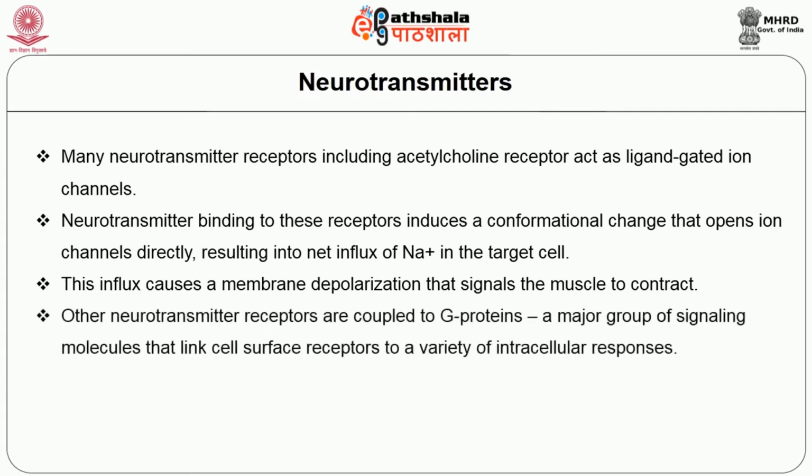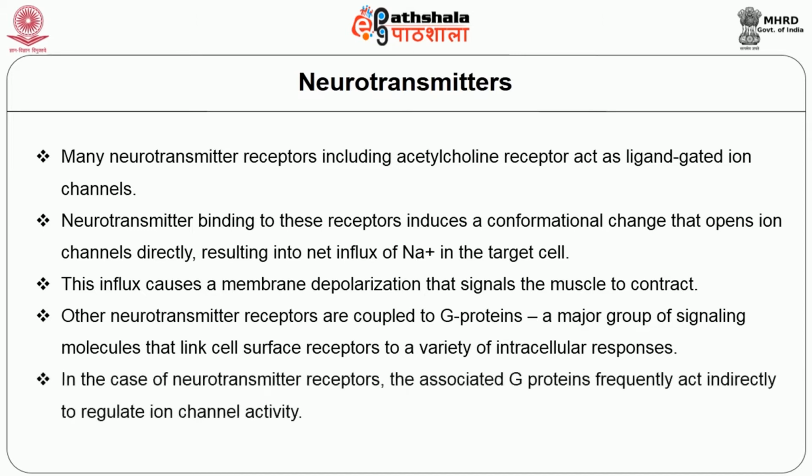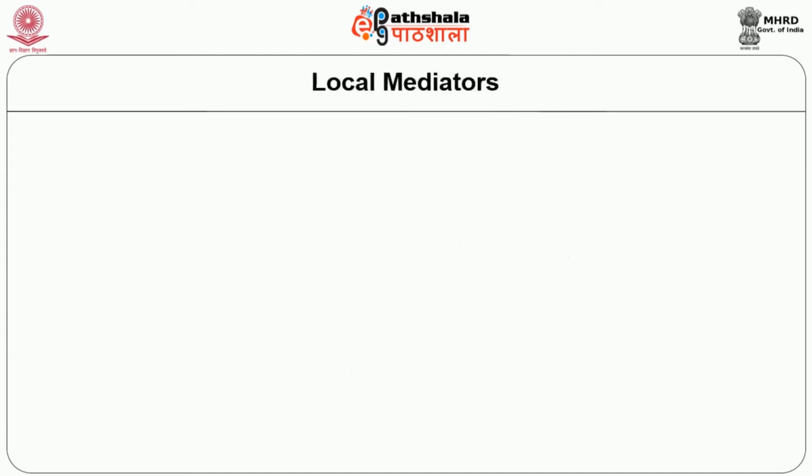The other neurotransmitter receptors are coupled to G proteins, a major group of signaling molecules that link cell surface receptors to a variety of intracellular responses. In the case of neurotransmitter receptors, the associated G proteins frequently act indirectly to regulate ion channel activity, which is shown in the figure. Next, we are going to see the local mediators.